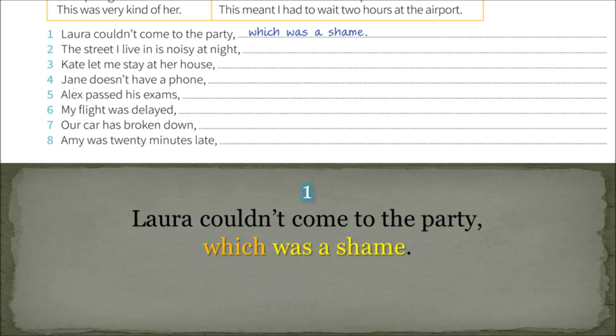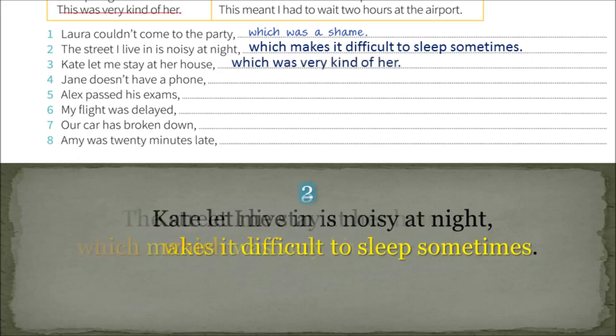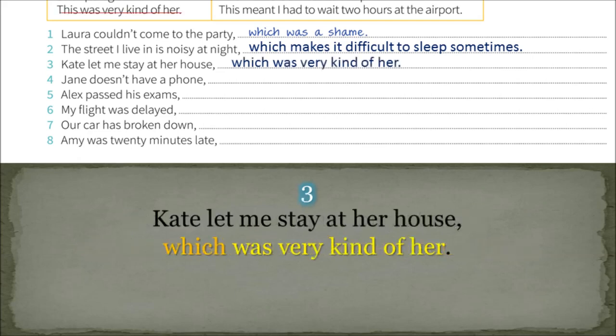Laura couldn't come to the party, which was a shame. The street I live in is noisy at night, which makes it difficult to sleep sometimes. Kate let me stay at her house, which was very kind of her.